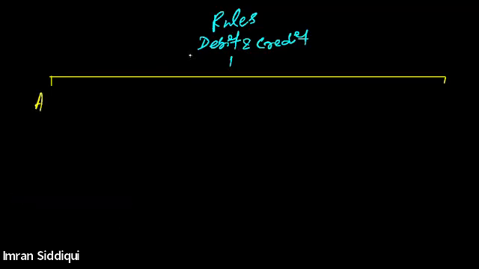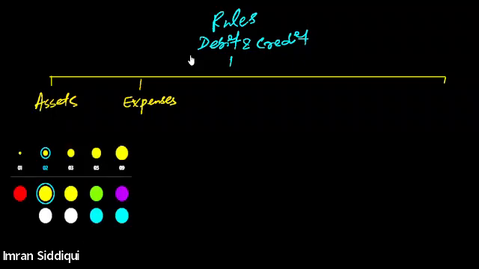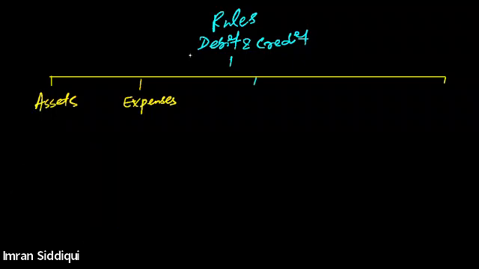I've told you that for asset and for expenses we have the same rule, and for all other types of accounts like capital, liability, and revenue we have the same rules.